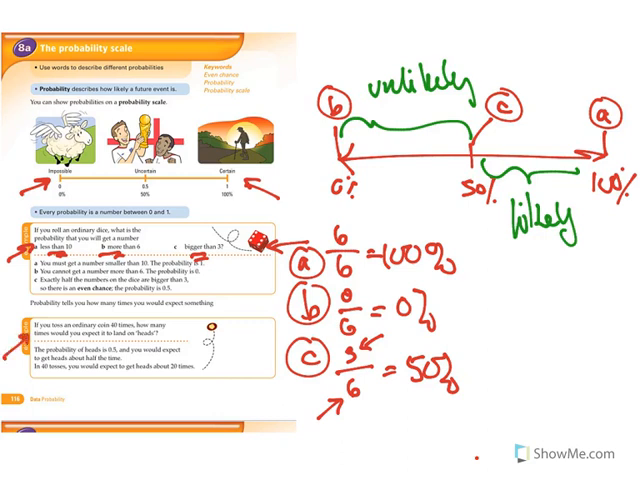If you toss an ordinary coin 40 times, how many times would you expect it to land on heads? Well, a coin has 2 sides. You have a 1 in 2 chance. That's 50%. So if you toss it 40 times, you should expect it to land on heads 20 out of 40 times.